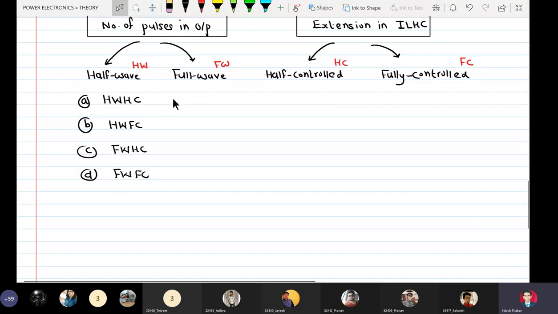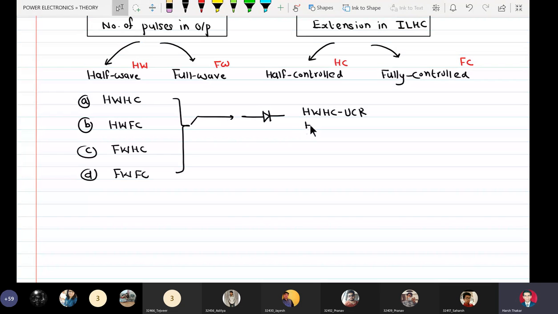Okay, and these can again have 2 more flavors. If it is diode based, then we can have half wave, half controlled, uncontrolled rectifier; half wave, fully controlled, uncontrolled rectifier; full wave, half controlled, uncontrolled rectifier; full wave, fully controlled, uncontrolled rectifier.